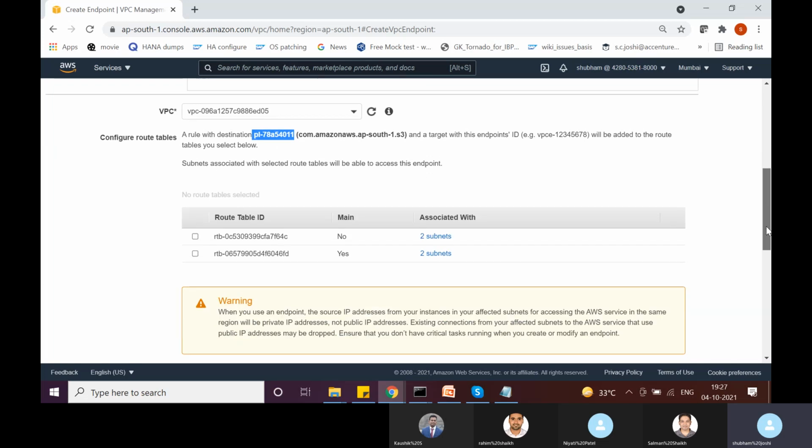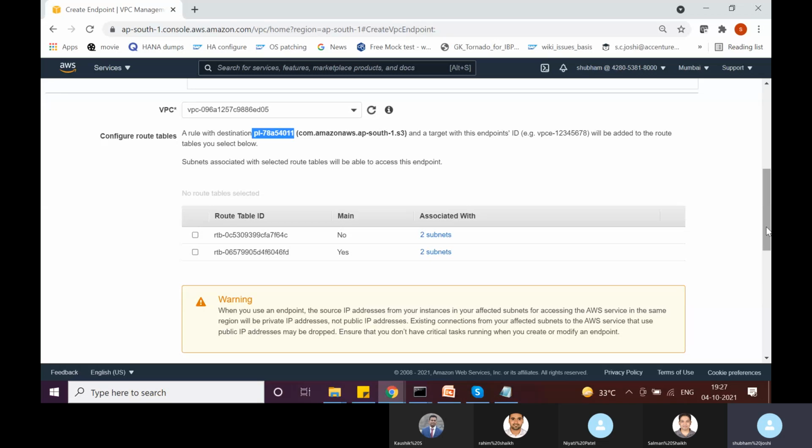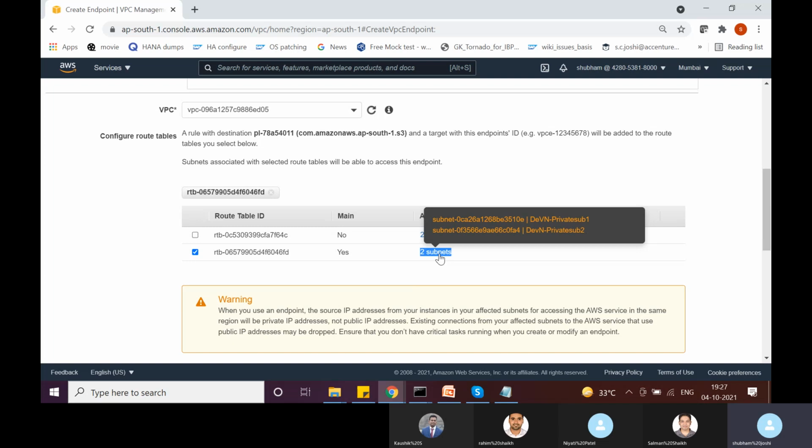In our case, the requirement is that the DB server should be able to upload database backups privately to an S3 bucket. Our DB server resides in a private subnet, and that private subnet is associated with the main route table, right? So here we can see this is the main route table, and it is associated with two subnets. These are the private subnets.